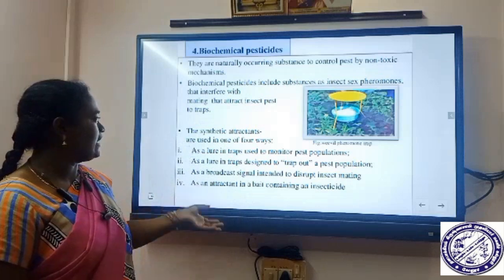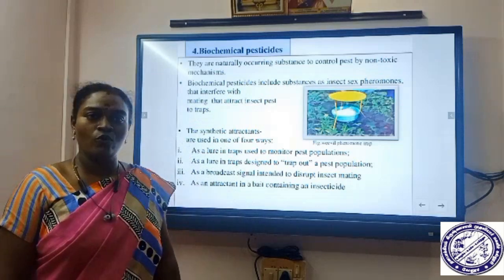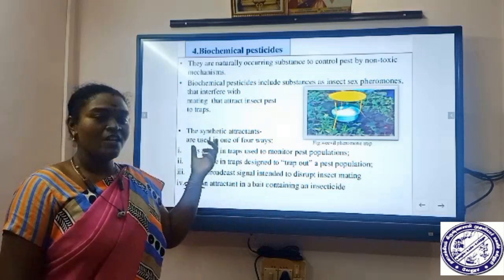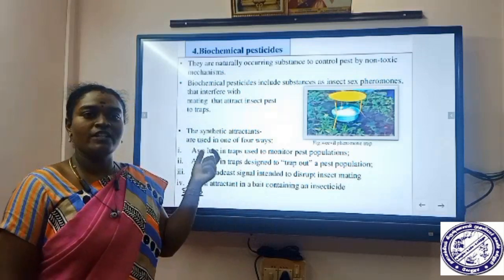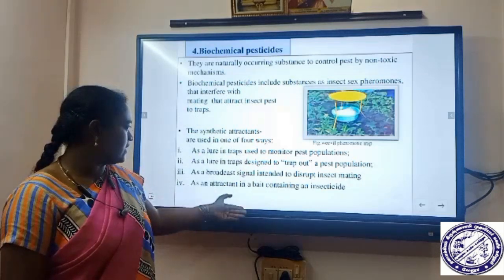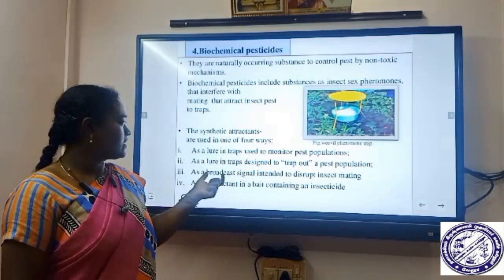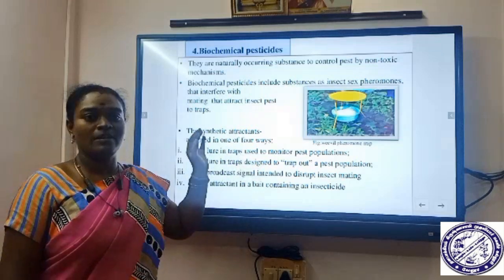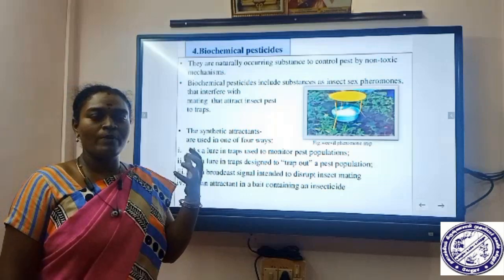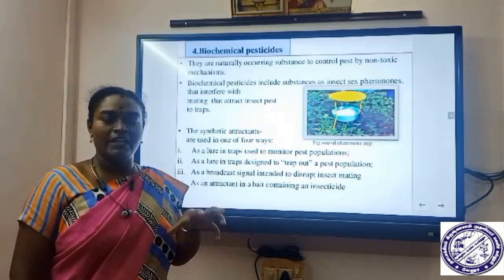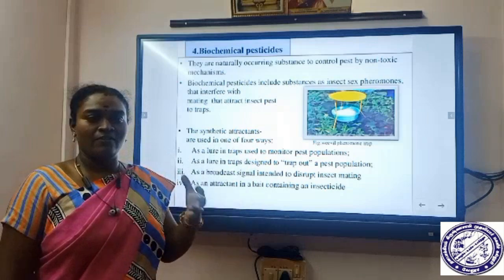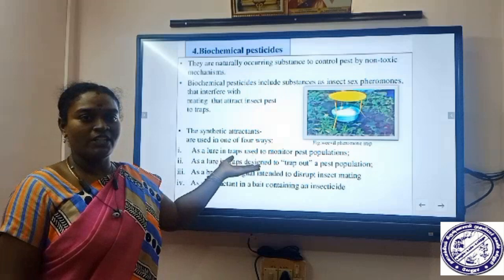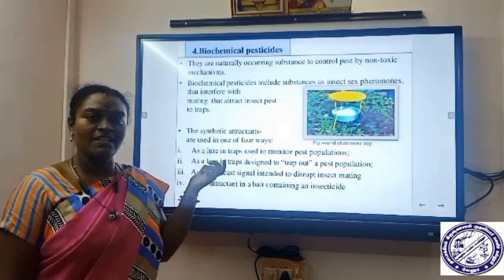So the synthetic attractants are used in one of the 4 ways. This synthetic attractant, that is pheromones, should be used in one of the 4 ways which was given here. How it works means it should be used as an attractant to monitor the pest populations. How much pest should enter into that particular field, where it is available, all that we should monitor by using this pheromone as an attractant.